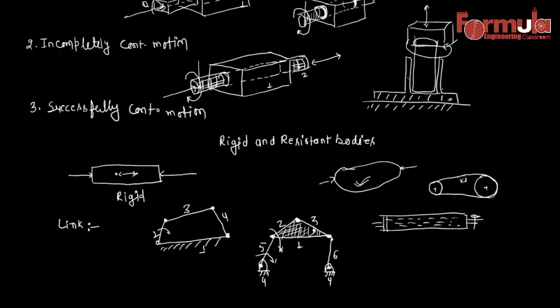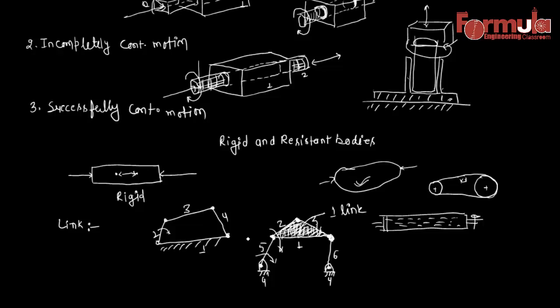So you can imagine in that case this 1 2 3 is actually a plate, they are providing like that. In that case, this 1 2 3 is actually like a plate here. So this whole is termed as one link, and this one link has relative motion to other links.